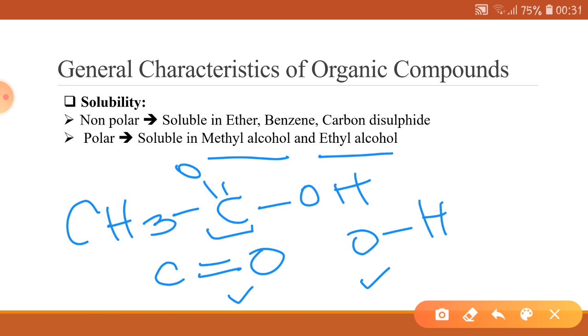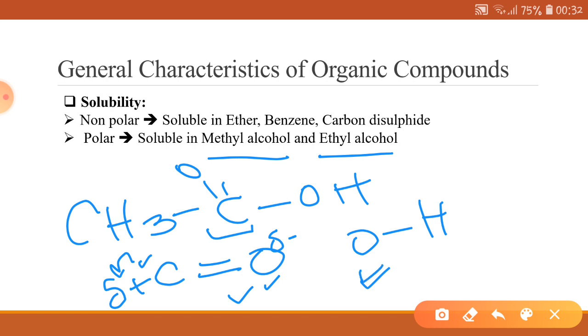These two bonds have considerable electronegativity difference, and because of it there would be formation of a partial negative charge on the oxygen atom and a partial positive charge on the carbon atom. Because oxygen is more electronegative than carbon, the electron density will be more on the oxygen atom, resulting in a partial negative charge on oxygen. Since the electron density of carbon has been shifted to the oxygen atom, a deficiency of electron density is generated, which results in a partial positive charge.